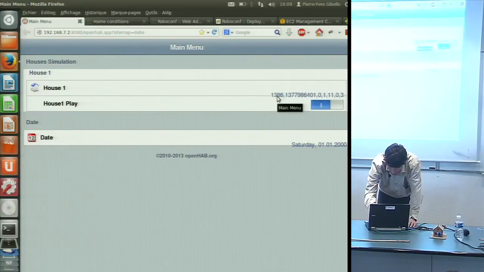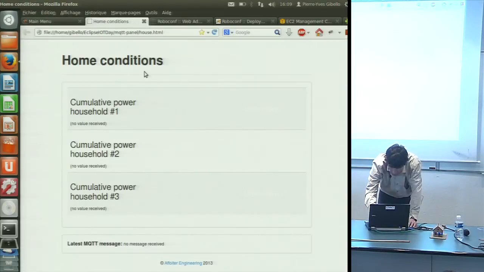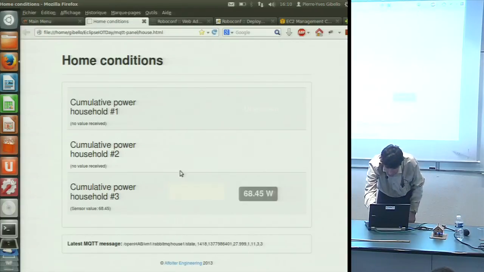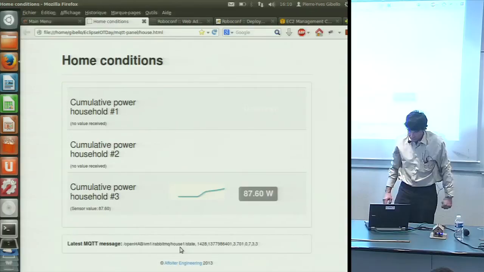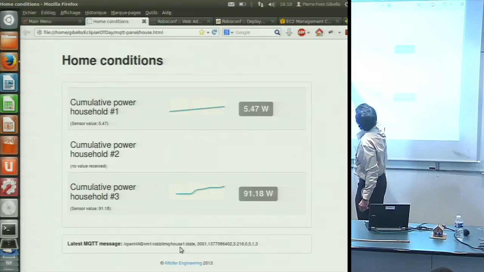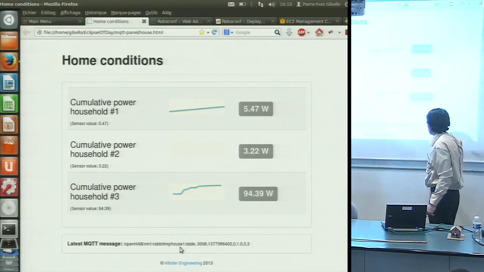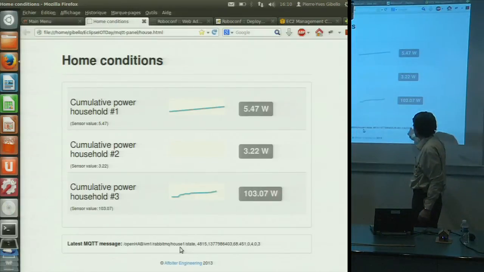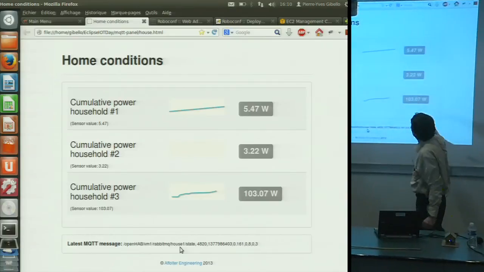I have some data here, and I should see them on my local broker. Here I'm connected to my broker and to my MQTT broker. I just put the IP address and started the local server, so I can start my application. And you can see that I have some data arriving on the topic, and I can display them as they arrive. I display 3 of the household cumulative power, in fact. So when I have some power data from one of my households 0, 1, 2, or 3, I display them here.